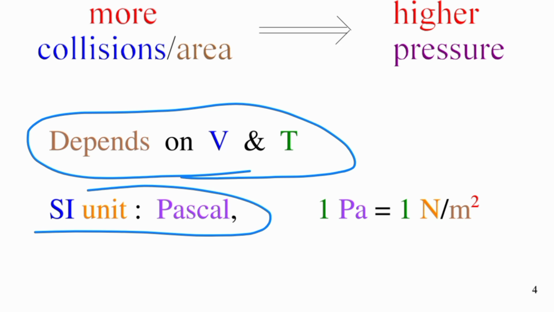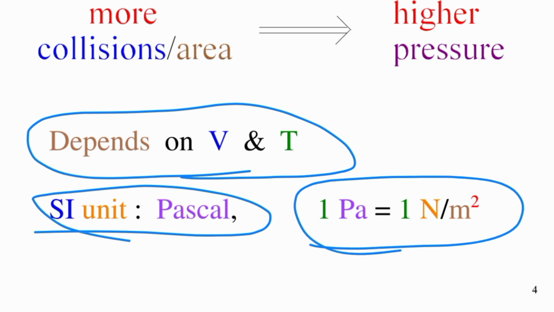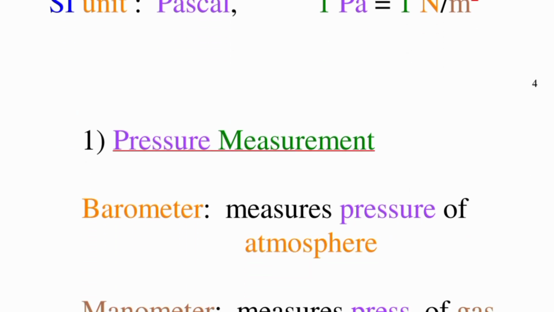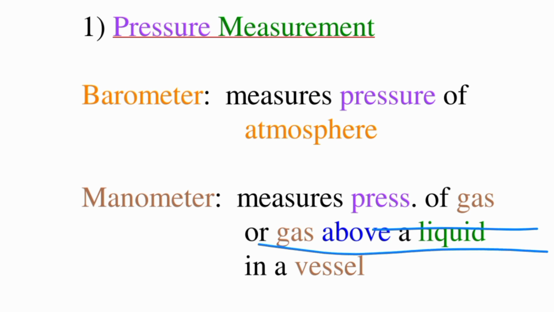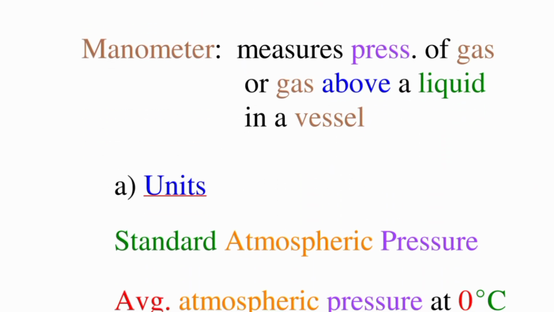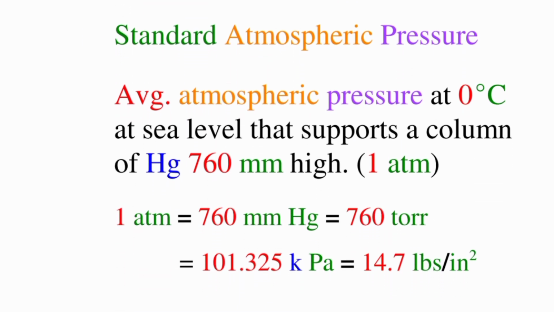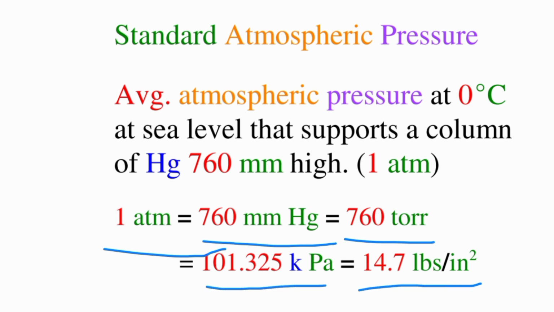The unit of pressure is the Pascal. 1 Pascal is equal to 1 Newton per square meter. To measure pressure, we use a barometer for the pressure of the atmosphere, and a manometer for the pressure of a gas or liquid in a vessel. Standard atmospheric pressure is the average atmospheric pressure at 0 degrees Celsius at sea level. These are the units of pressure, and you can see the conversions here: 1 atmosphere is equal to 760 millimeters of mercury, 760 torr, 101325 pascals, and 14.7 pounds per square inch.